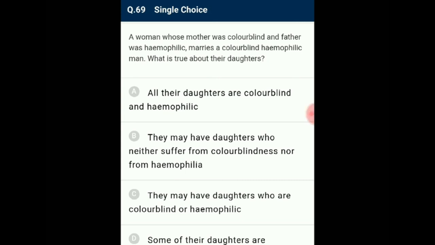The genotype of the man is X^CH Y. Genotype of daughters: X^C X^CH, colorblind and hemophilic carrier, and X^H X^CH, hemophilic and colorblind carrier. The genotype of sons: X^C Y, colorblind, and X^H Y, hemophilic. So the answer for this question is option C. They may have daughters who are colorblind or hemophilic.